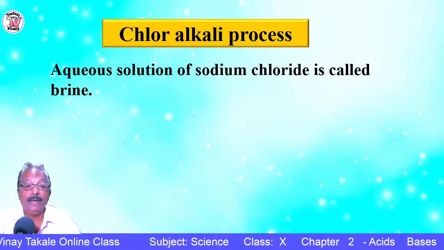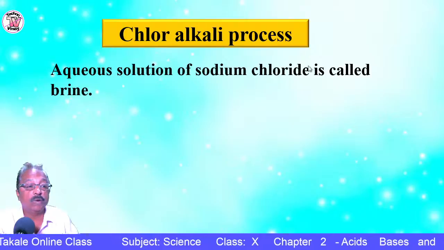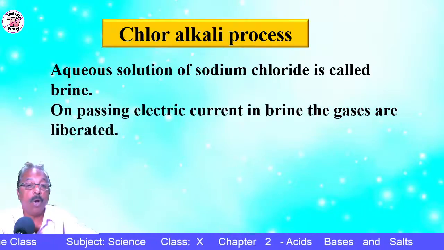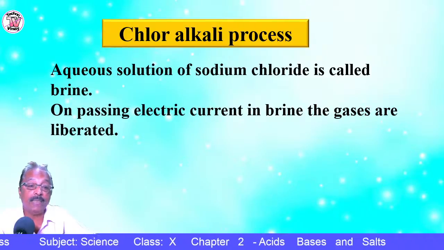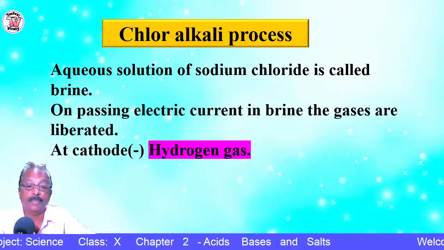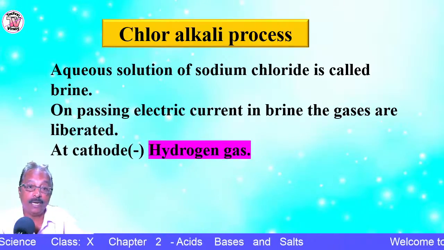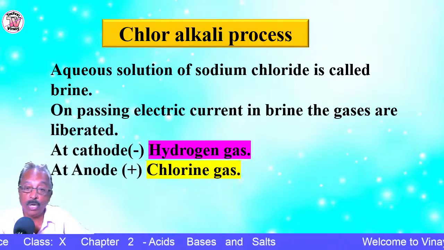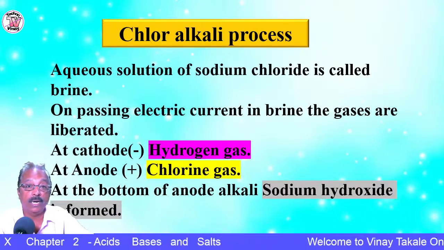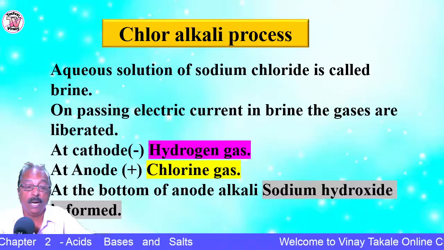So what is brine? An aqueous solution of sodium chloride prepared in water is known as brine. On passing electric current in brine, the gases liberated are hydrogen gas at the cathode, as we have already seen, chlorine gas at the anode, and at the bottom of the cathode the alkali formed is sodium hydroxide.